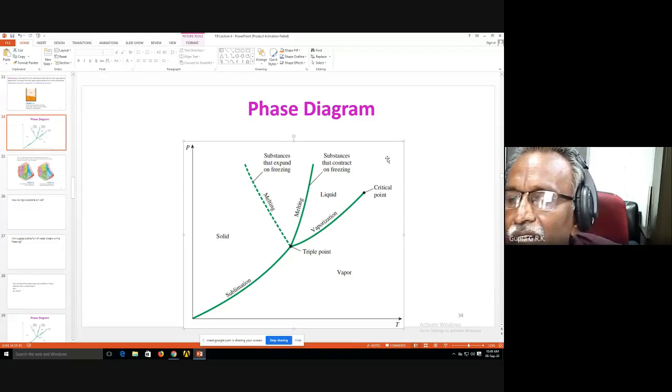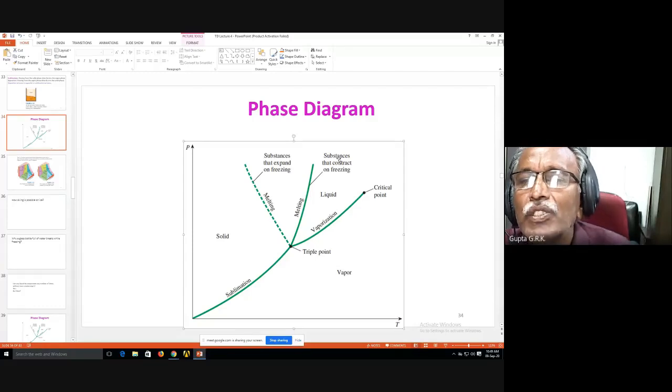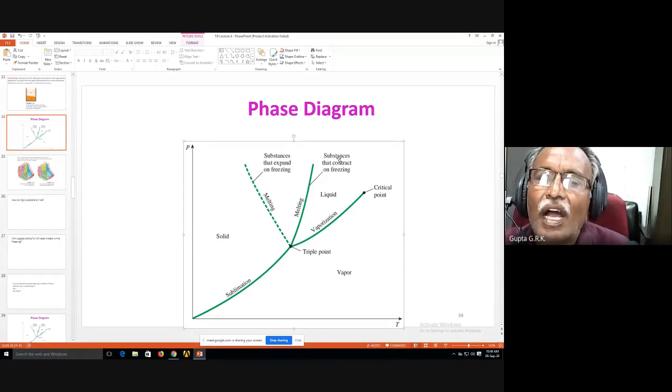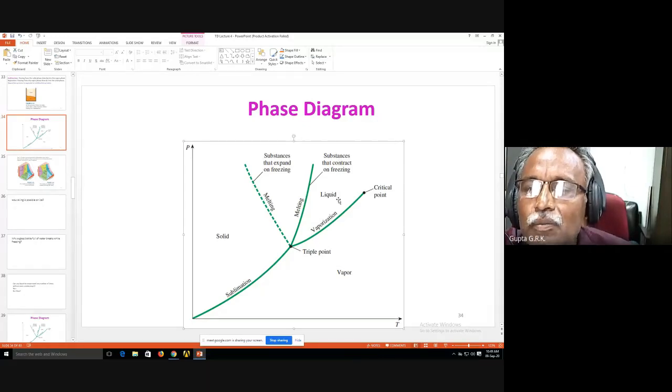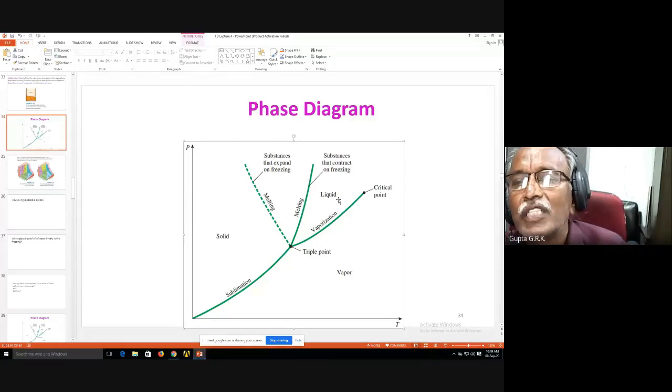And at this point, I start cooling it at constant pressure. It comes to this point. Again, I don't see any phase change. Then I come down to the starting point. Again, there is no phase change, but pressure is decreased at a constant temperature. I completed a cycle where there is evaporation taking place.